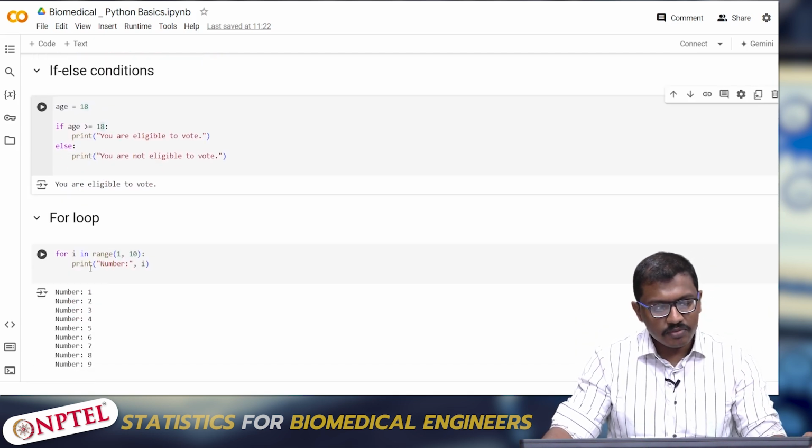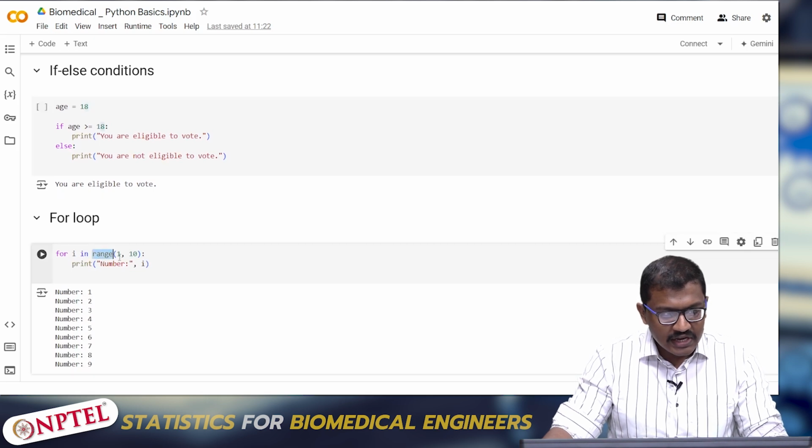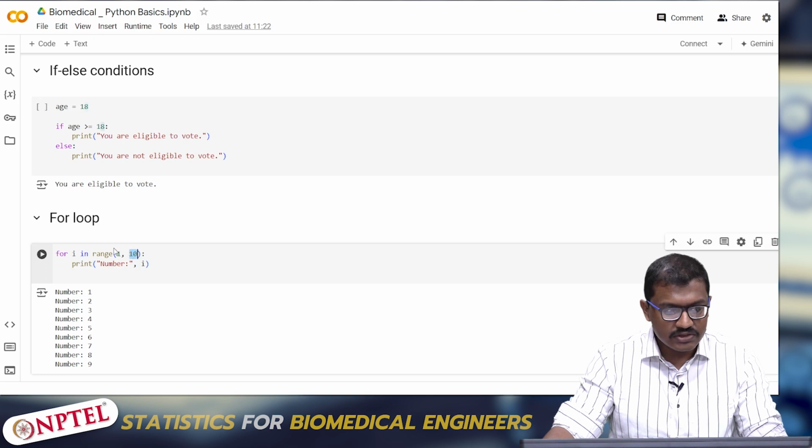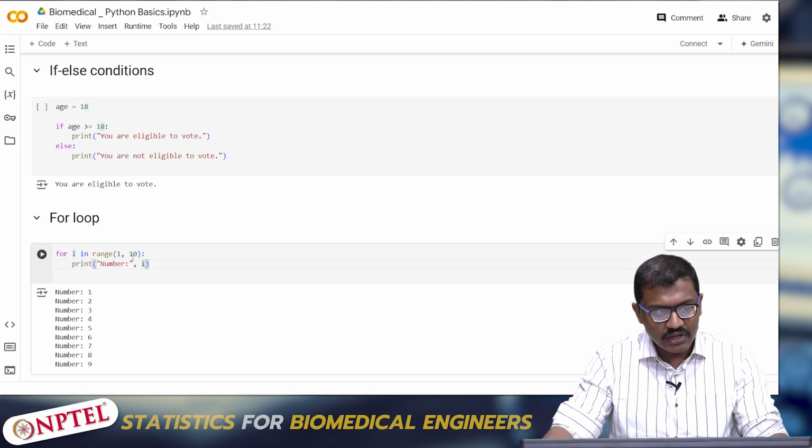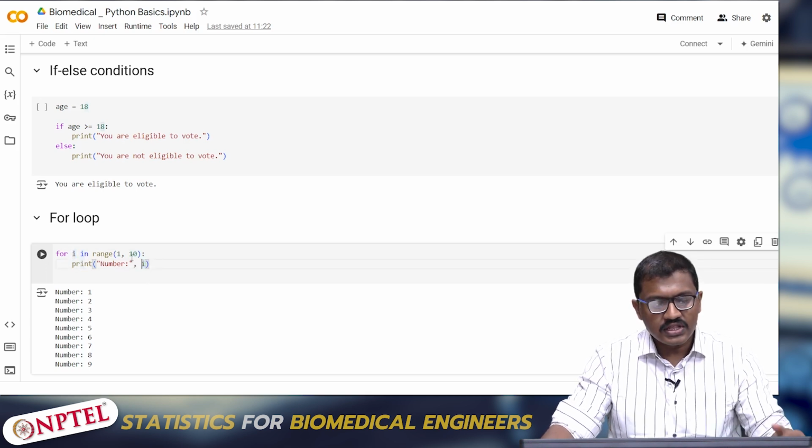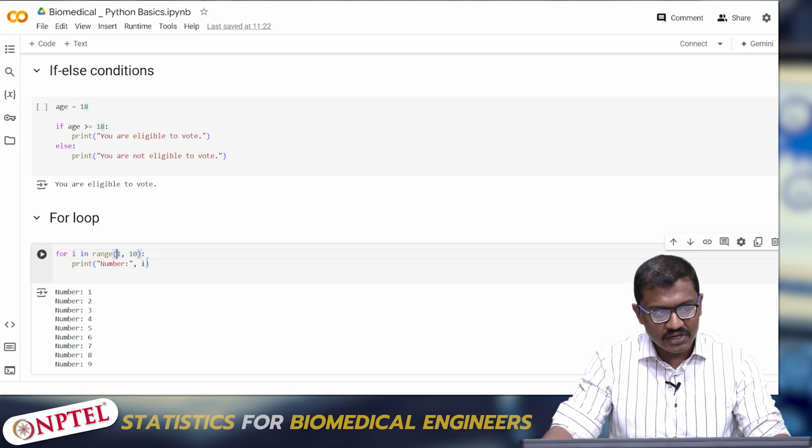So next, a for loop. This is also an important concept we should know. For instance, range, what does range give? It gives all the elements from 1 to n minus 1, which means 10 minus 1. So it starts with 1 and ends with 9. Here, for i in range of 1, 10, it takes the first element 1 and gives it to the next line, print of i. So i becomes 1 and it is printed as 1. The next time i becomes 2 and it gets printed as 2. The next time i becomes 3, and similarly it goes up to n minus 1, that is 10 minus 1, and will print till 9.